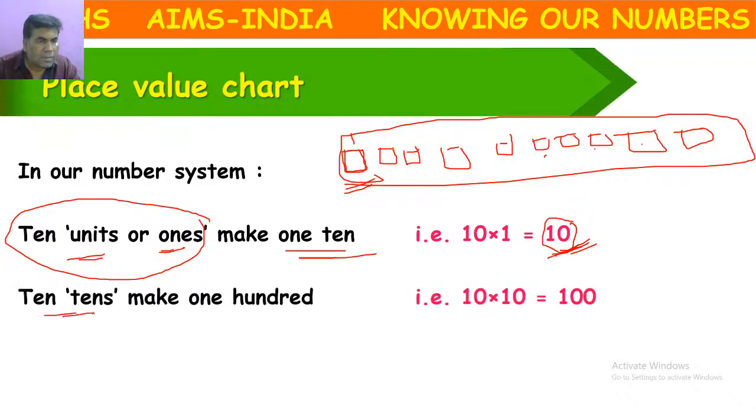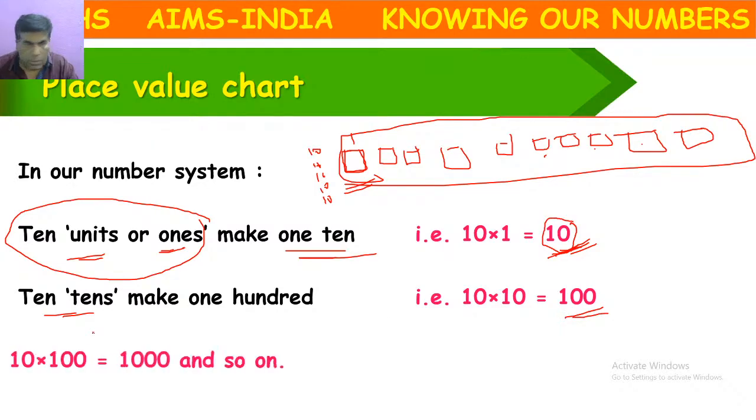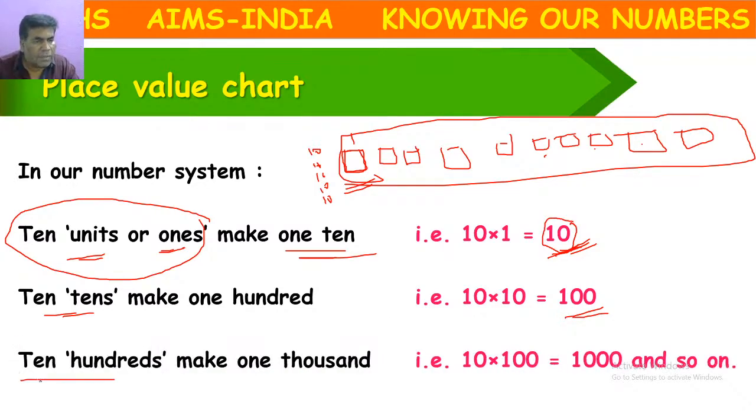Again, 10 tens. Like this, if I take 10 tens, one more box, one more box, then it is equal to 100. Like that, if I take 10 hundreds, 10 into 100, how much? 1000. So like that we build the place values. The next place value will come by multiplying with 10.